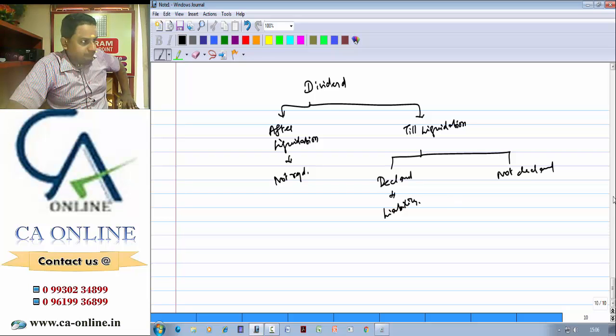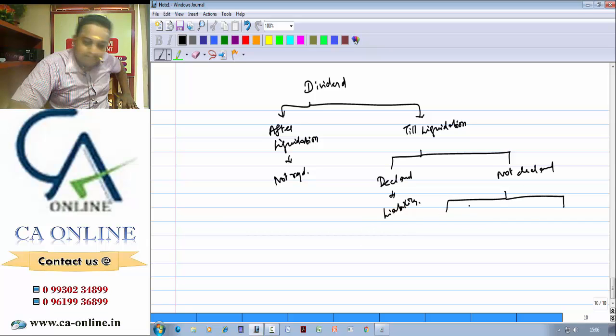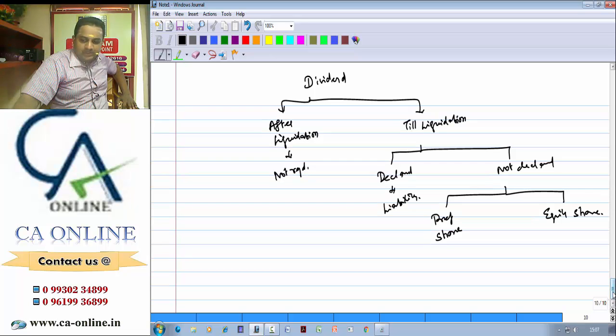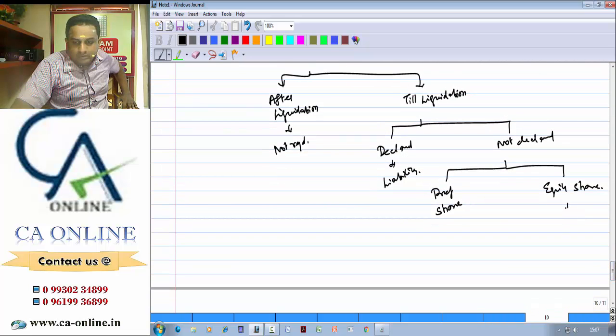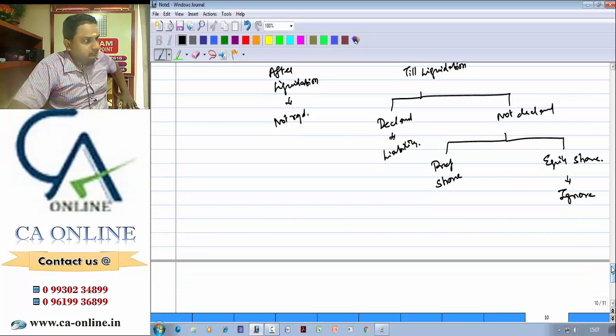When it is not declared, then you need to see whether the share is a preference share or an equity share. If it is an equity share and dividend is not declared, do we need to worry? You need not worry, ignore. If it is a preference share and it is not declared, there will be a problem. What is the problem?